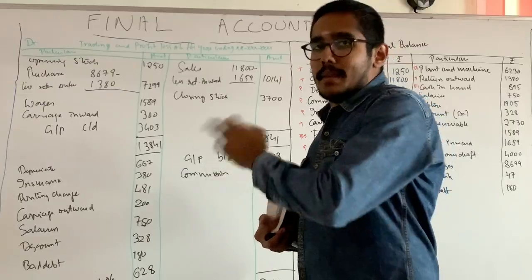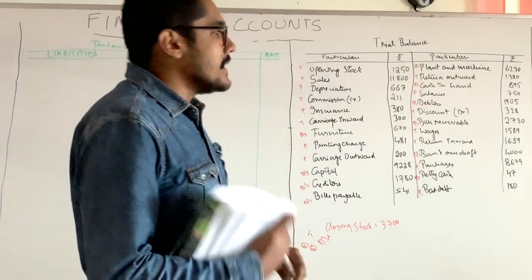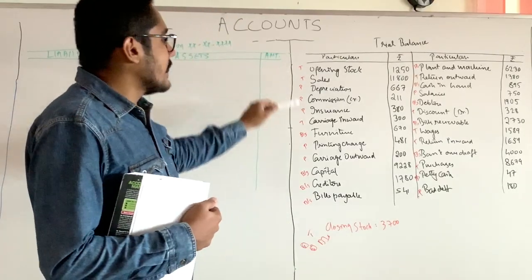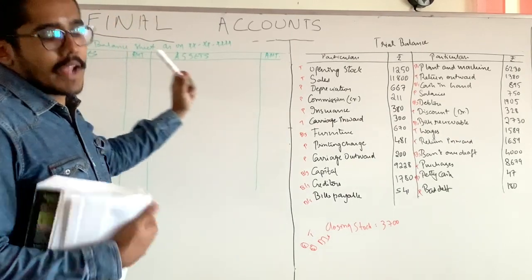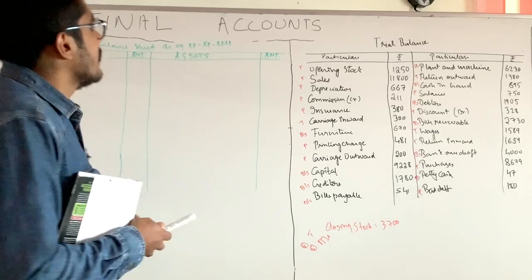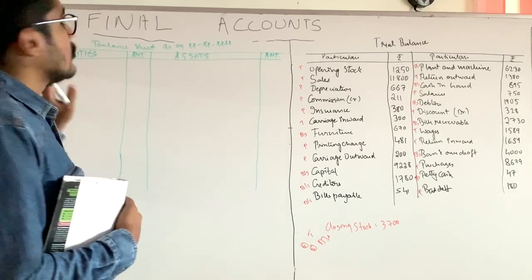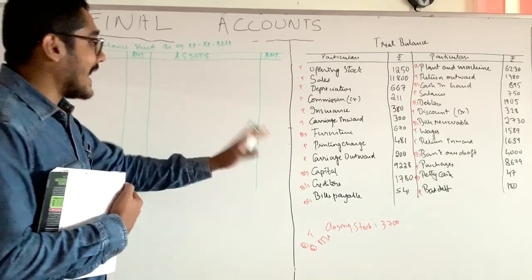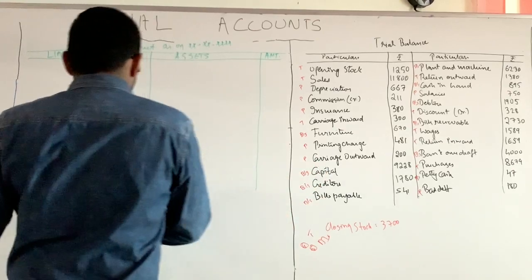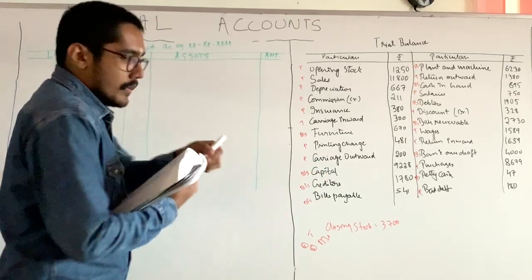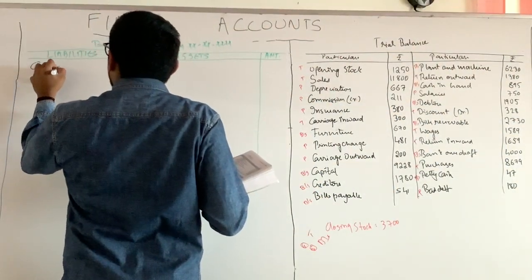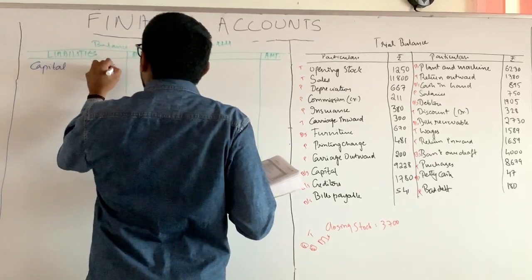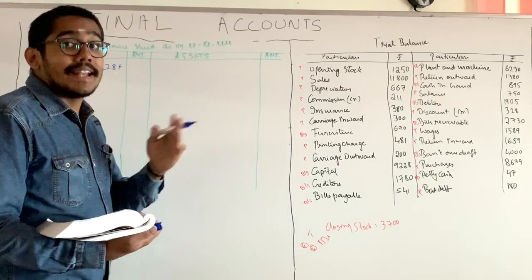Now we will prepare the balance sheet. While preparing the balance sheet, we have to note down all the things which come in the balance sheet. We have the liability side on the left and the asset side on the right. Fine. So the first thing you have to note in liabilities is to add the capital. What is capital? 9228. Capital 9228 plus add the net profit.